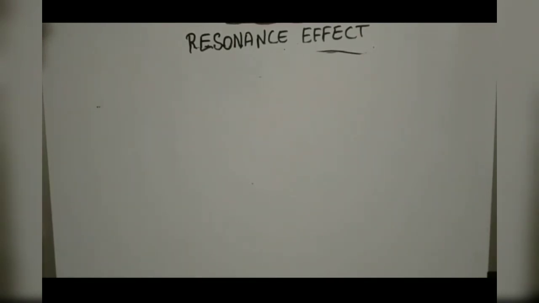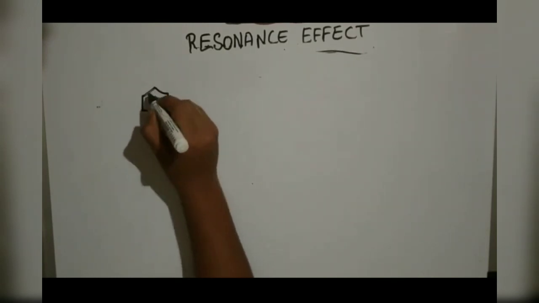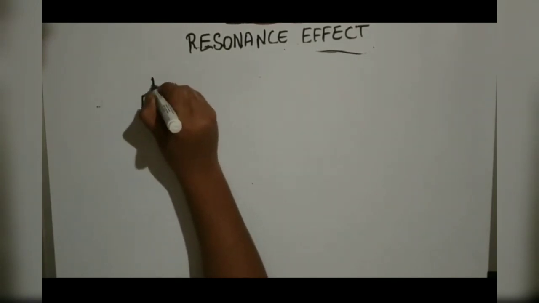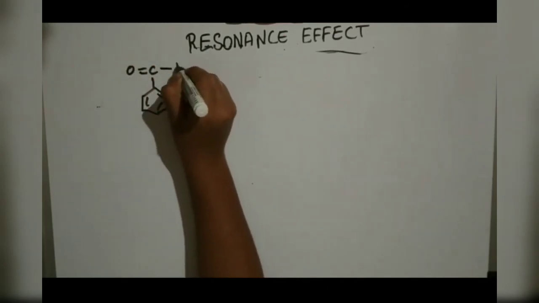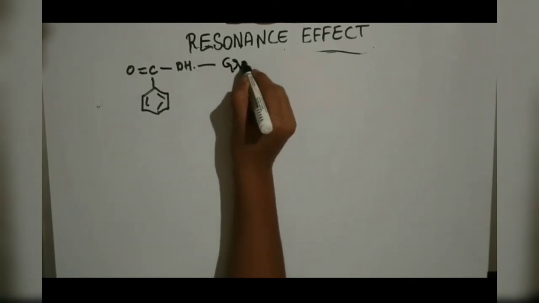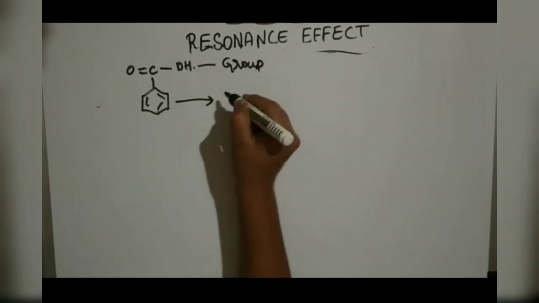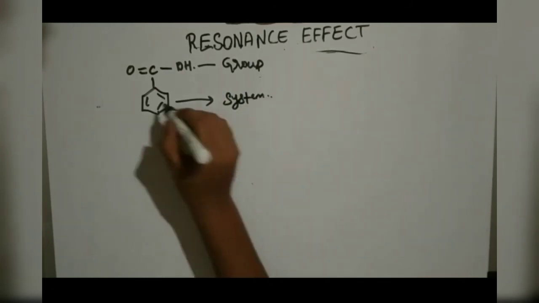So for the minus R effect, we will take this example: C double bond O, OH. So this is the group and this is the system. This is the group and system. So what is happening here?